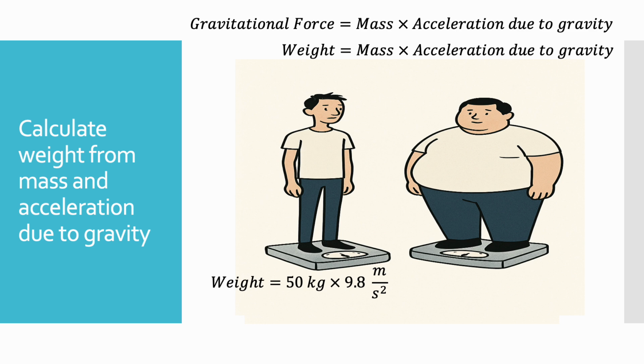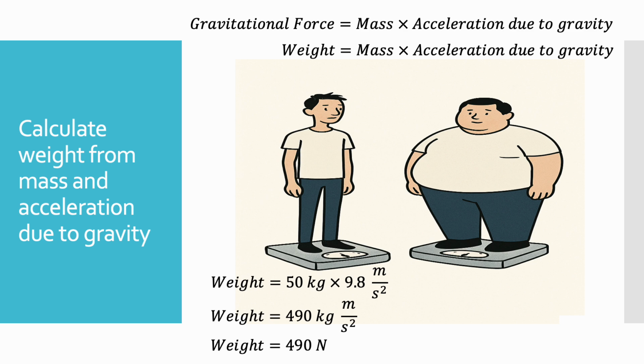For example, if a person's mass is 50 kg, the weight would be 50 kg multiplied by 9.8 meters per second squared, which is equal to 490 kg meters per second squared. And kg meters per second squared is nothing but Newton.